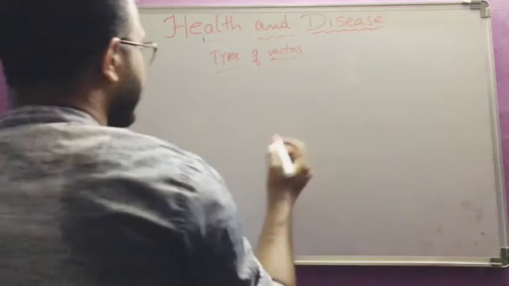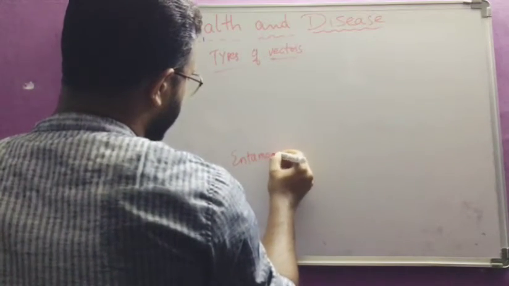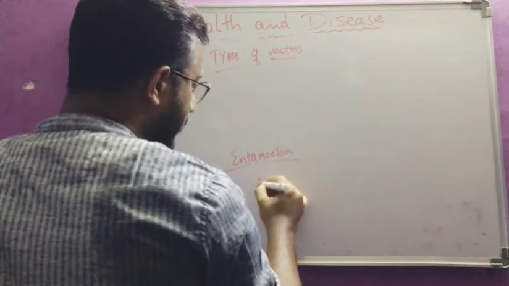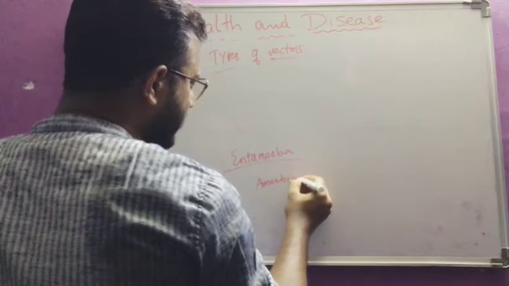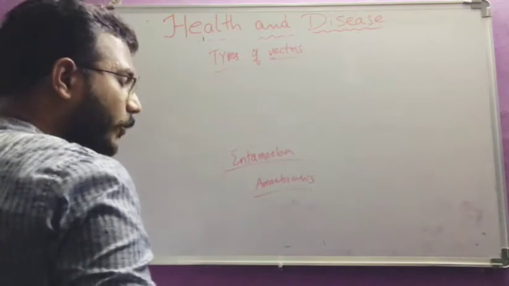For example, you can take Entamoeba. Entamoeba causes amoebiasis, that means loose motions with severe abdominal pain. So how will this disease come?